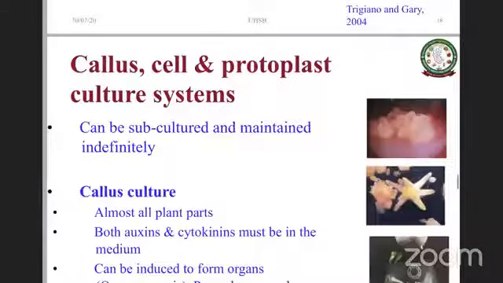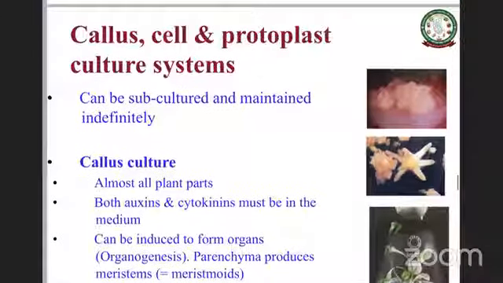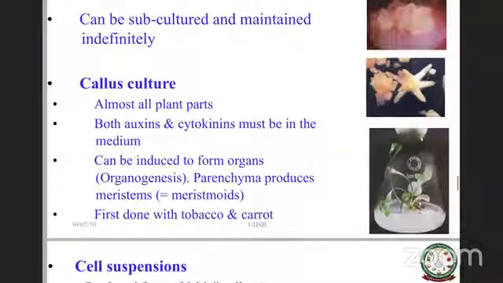Callus and protoplast culture systems. Many callus cell and protoplast culture systems can be subcultured and maintained for an indefinite period of time. Callus can be subcultured any number of times and maintained, but one has to be careful of mutations. Almost all plant parts can be used. Both auxins and cytokinins must be there in the media when you are growing the callus. But rarely even basal media sustains, depending on the endogenous levels and the plant species we're talking about.